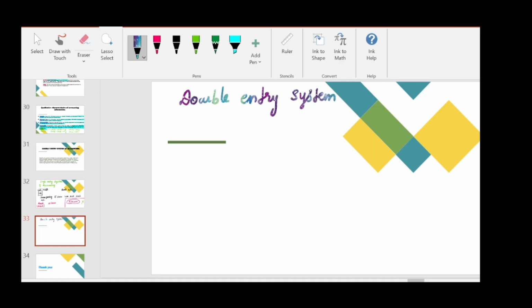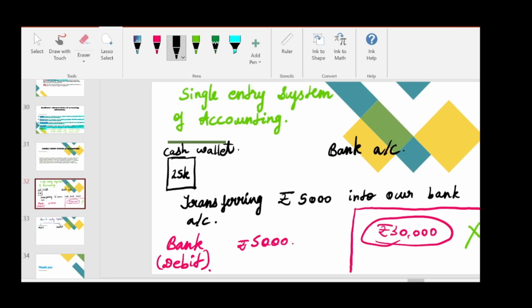which records both the aspects. A transaction has two aspects: one aspect is debit, another aspect is credit. If something increases, then something will decrease, or else both will increase. That is known as double entry system of accounting. So every transaction will have a dual effect, one is debit and the other is credit. So the same transaction, now let's see.